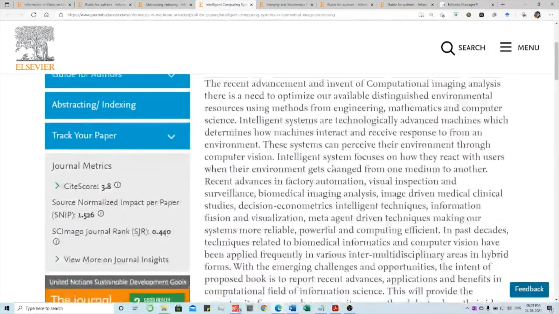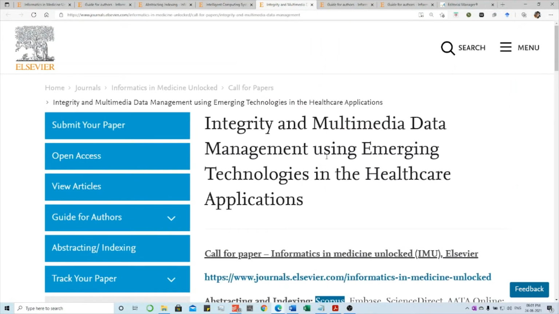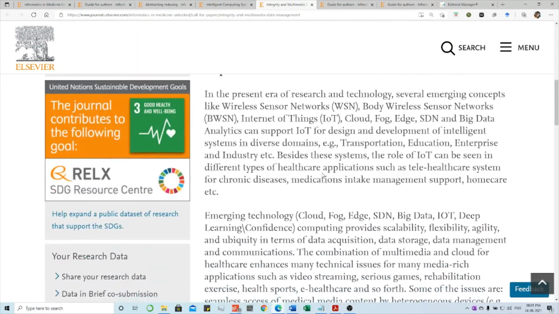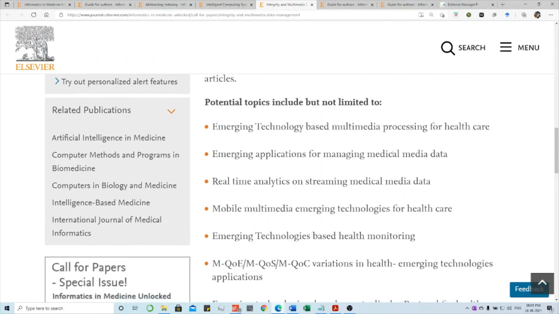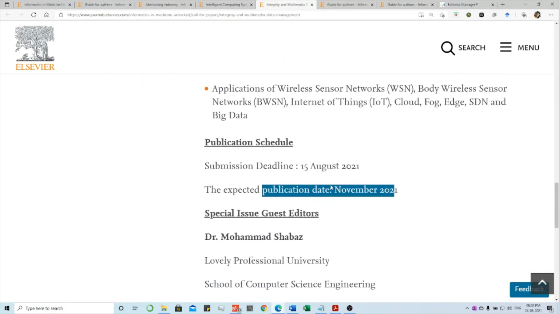Let me move to the next special issue. Integrity and multimedia data management using emerging technologies in the healthcare application. So for this special issue, the indexing is Scopus. And scope of this special issue is cloud, fog, edge, big data, IoT, wireless sensor networks. These are the scope of this particular special issue. And the deadline is 15th August, publication date is November. And they have given some guest editors.